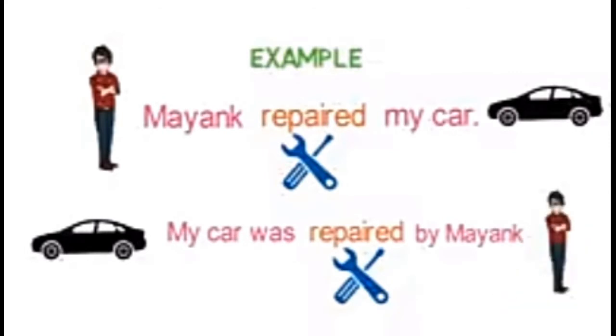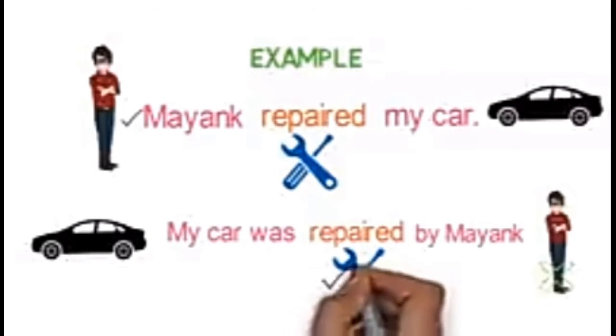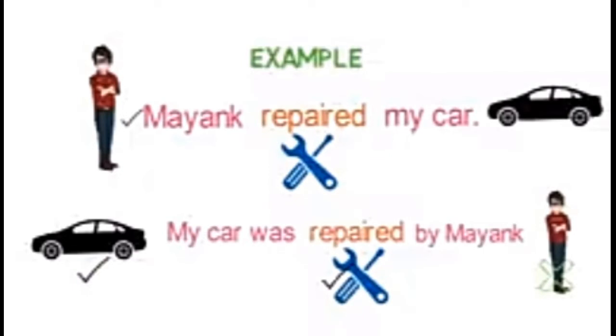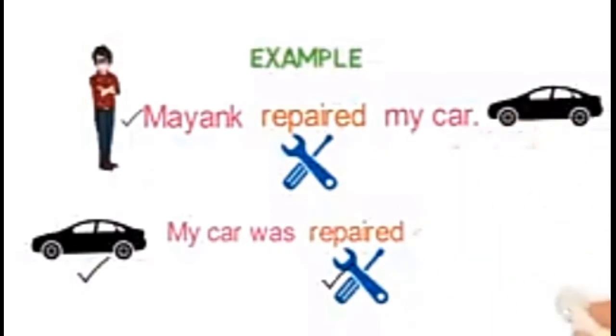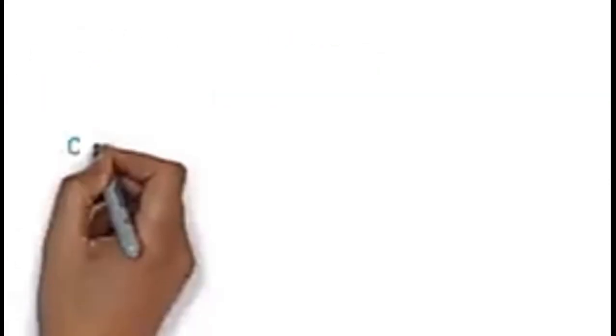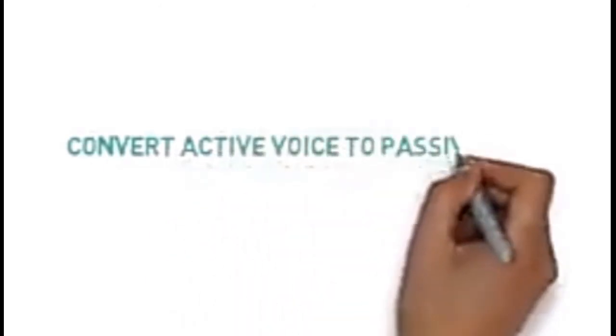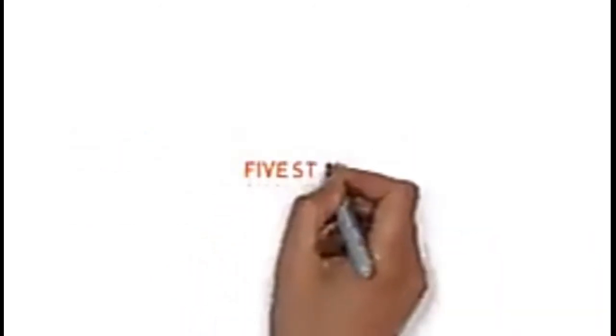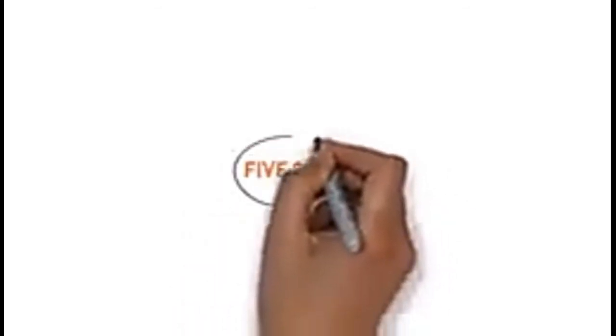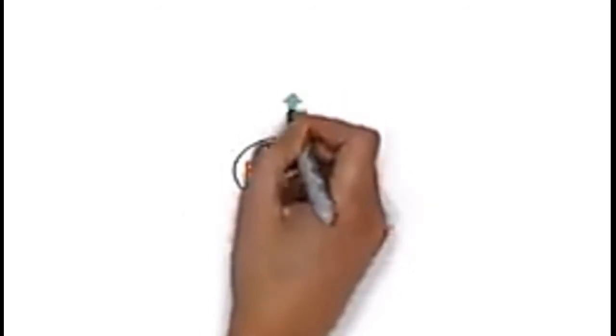Now, we generally use active voice only, but there are two reasons of using passive voice. If you want to give less importance to the subject and focus more on action and the receiver of action. And second is if you don't know the subject at all. We have discussed this in our previous video with more examples, so please check that video if you haven't already or need a revision. Now let's see how we can convert any active voice to passive voice. There are basically 5 simple steps in converting an active voice to passive. Let's see them one by one.